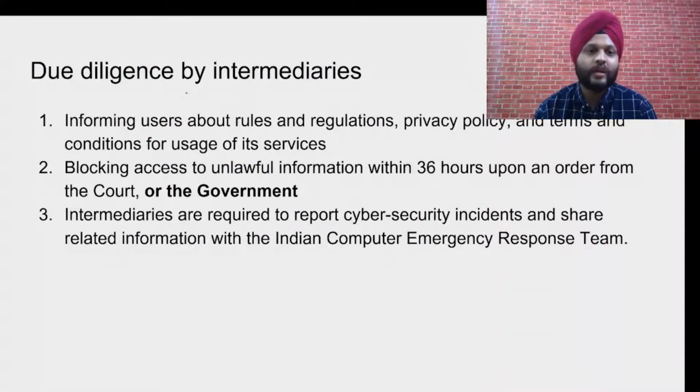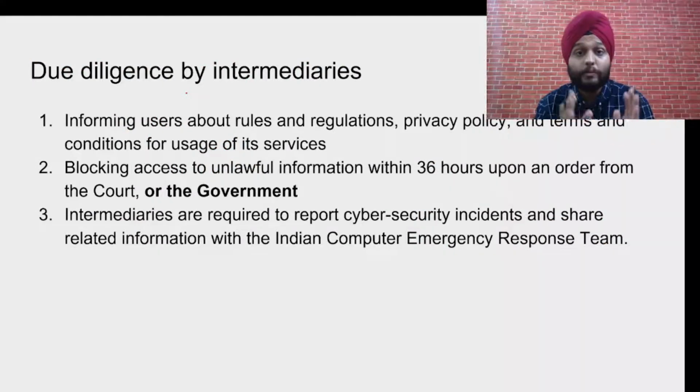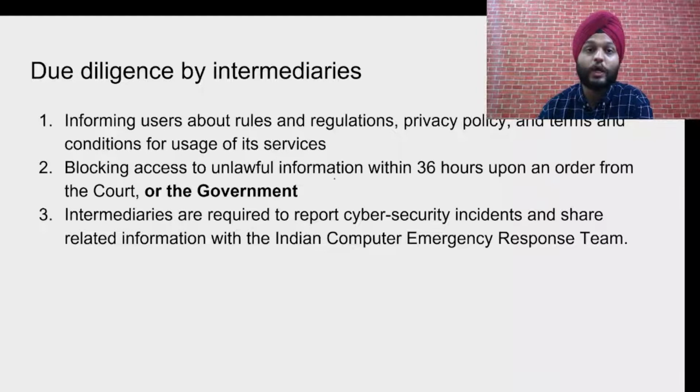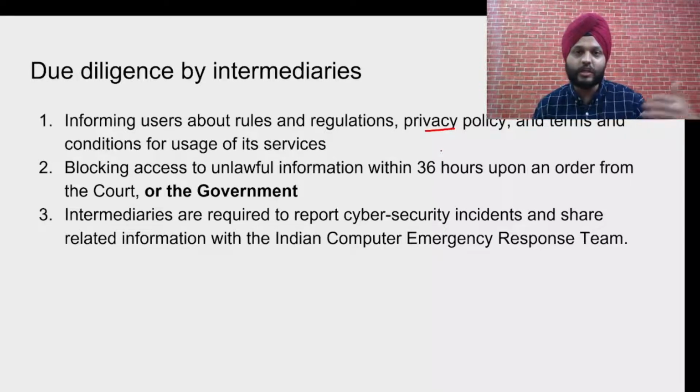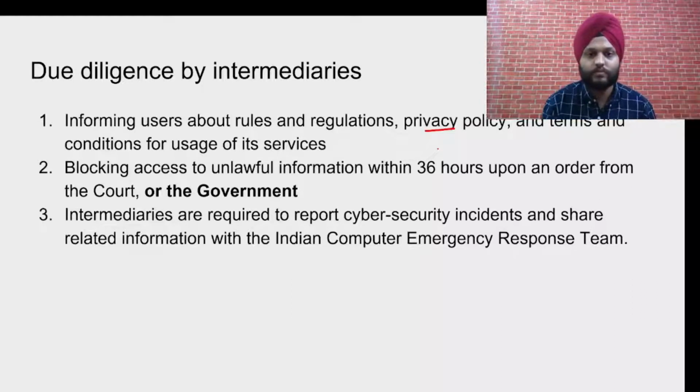So let's look at these provisions one by one. The first one is due diligence by intermediaries. Basically it says that these companies are required to inform the users about rules and regulations, their privacy policy, terms and conditions, etc. Because people are storing their data and interacting using them, so people should be made aware.